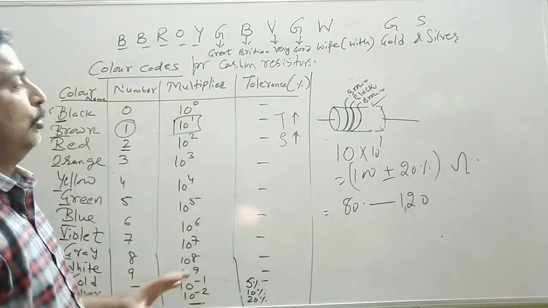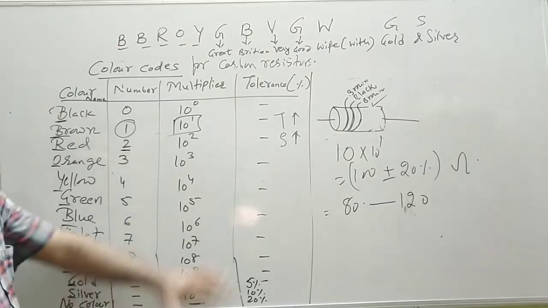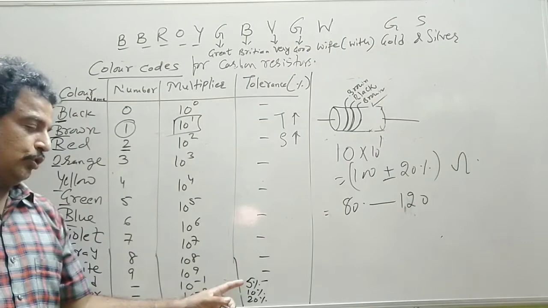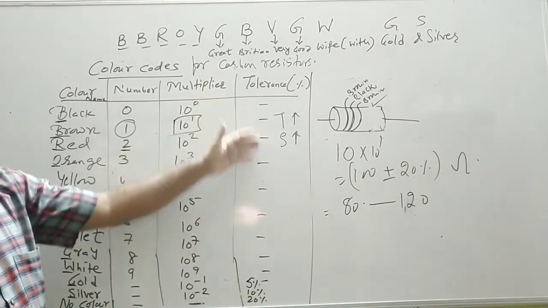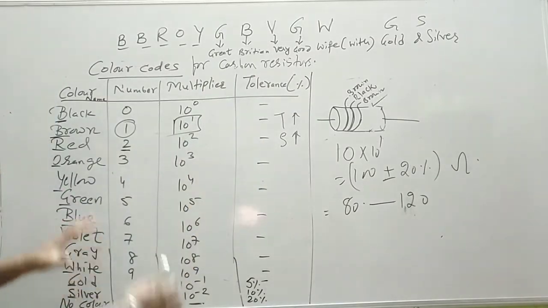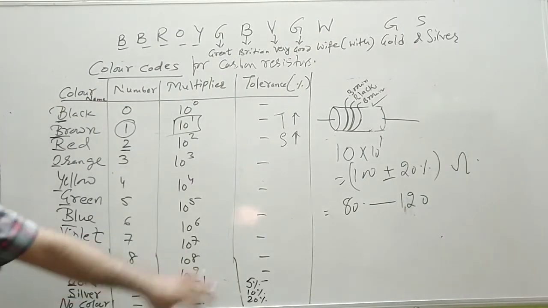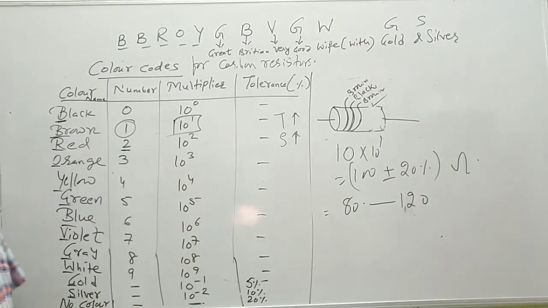So this is how the resistor values are determined. As far as our syllabus is concerned, we have tolerances of gold, silver and no color, though now there are different colors also for tolerance, that is a different color code, but this is the basic color code. And you will see the fourth color band either to be gold or silver. So you have to remember this 20% concept about the fourth band.